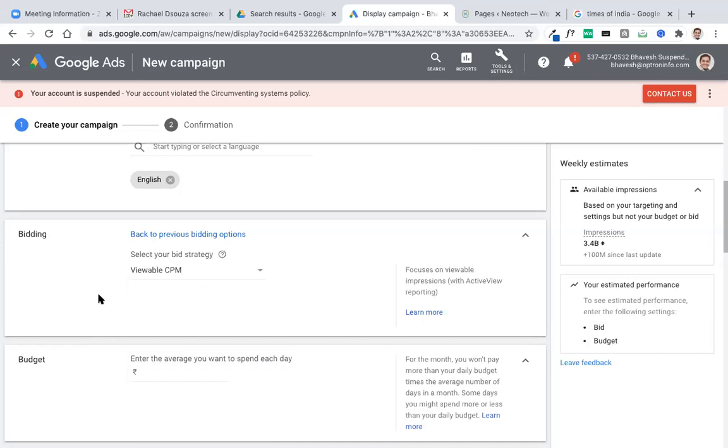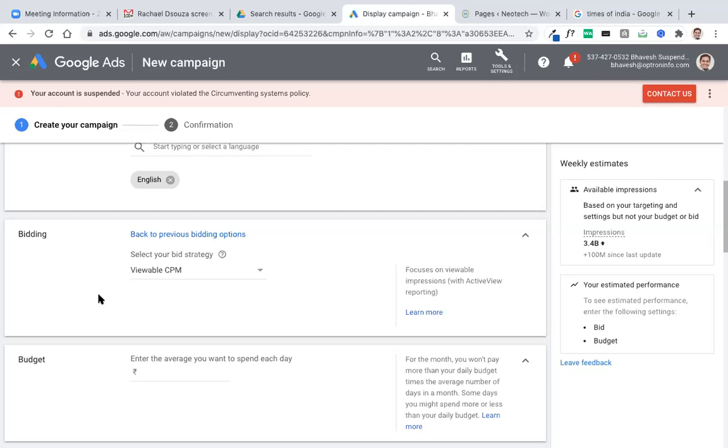Here the meaning of mile is 1000 impressions. Means you will be charged, for example, 5 rupees for 1000 impressions. If it is shown 1000 times, 10 rupees. So the cost is always in thousands and not in one impression. Per impression cost is very small, so it is counted as 1000.